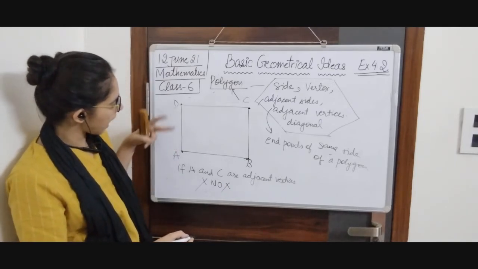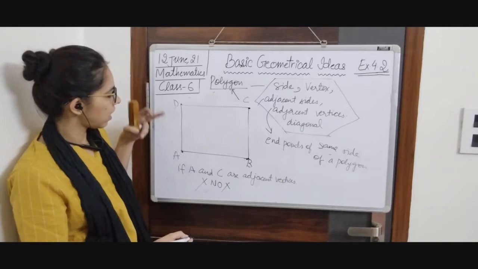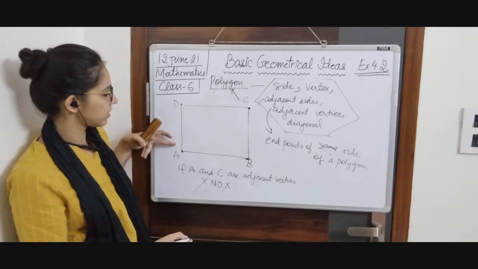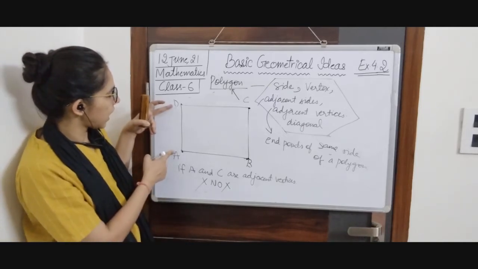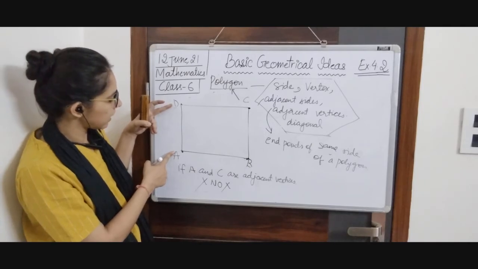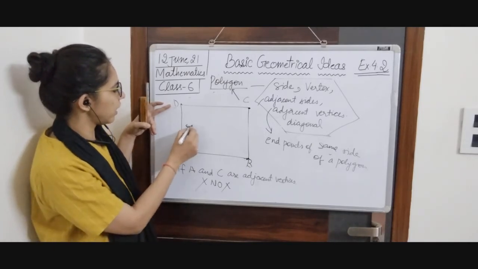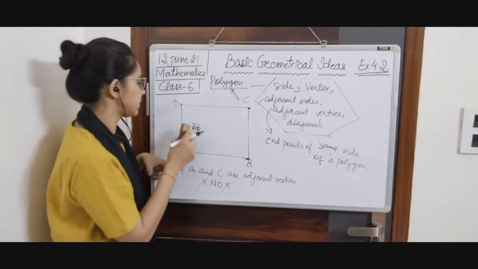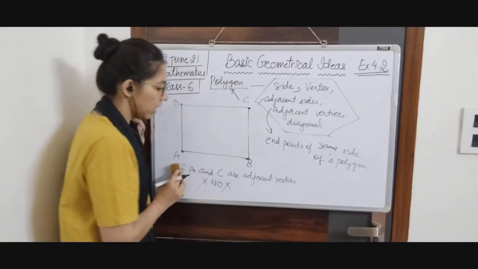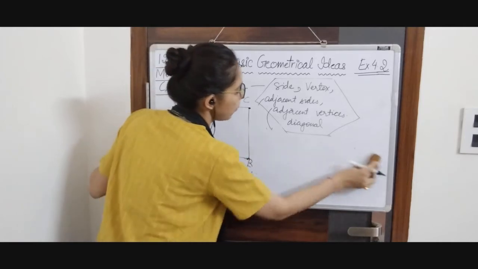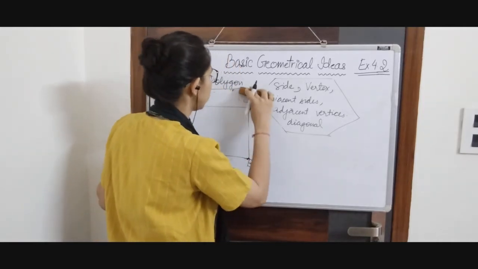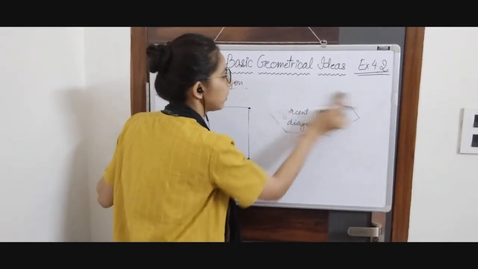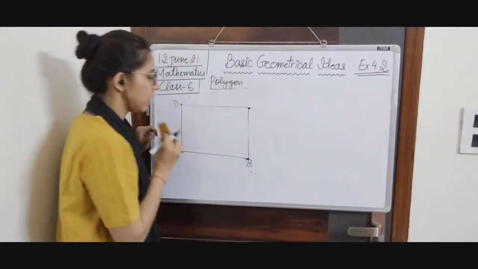B, A and D, are they adjacent vertices? Right, because they are the end points of same side and same side is your AD. AD के end points are A and D. It means they are adjacent vertices. Now we are going to talk about diagonals. Last term, not topic.